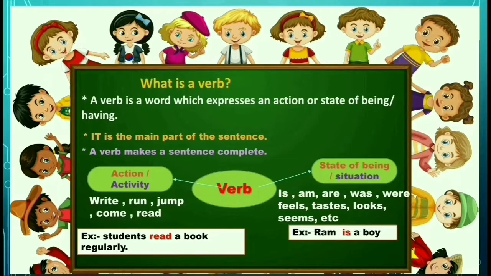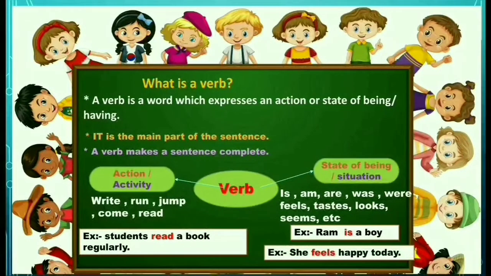And one more example, look at here. Ram is a boy. What is the state of Ram? So here is defines the state of the subject. Ram is whether a boy or girl. In Kannada we can say Rama huduga idane. Is it clear? Look at here one more example.